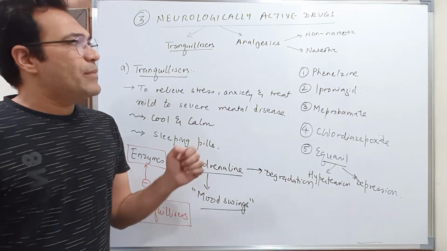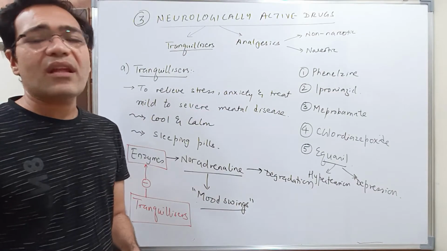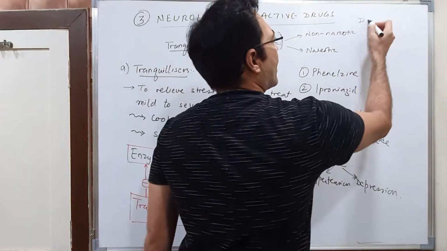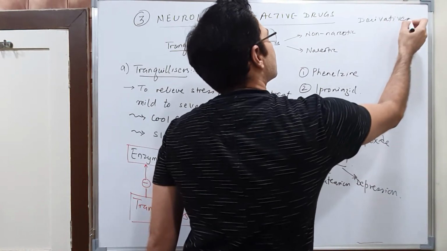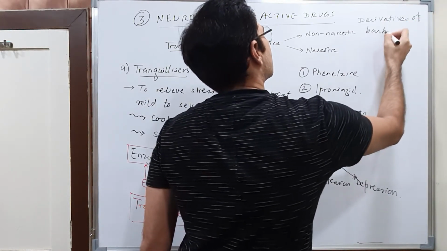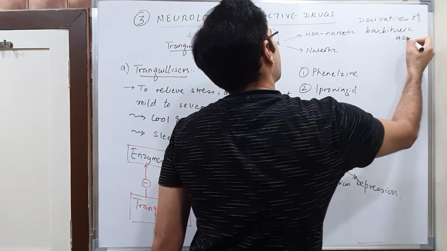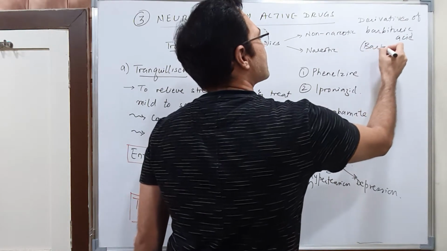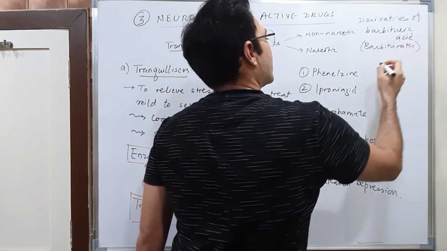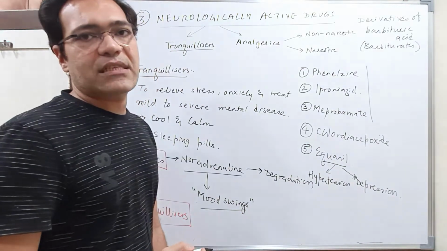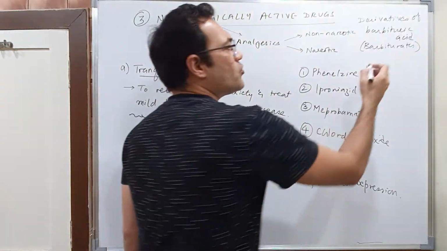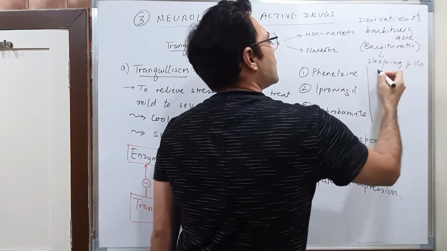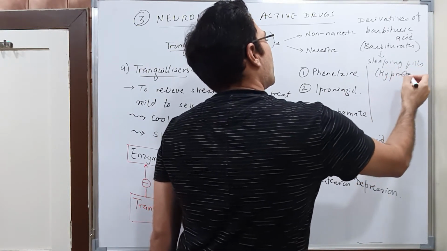Besides this, students, there are certain derivatives of barbituric acid, and these derivatives of barbituric acid are known as barbiturates. These barbiturates are used in sleeping pills because they are hypnotic.